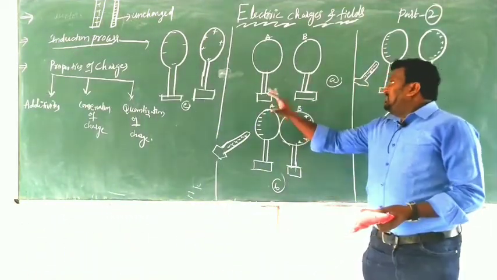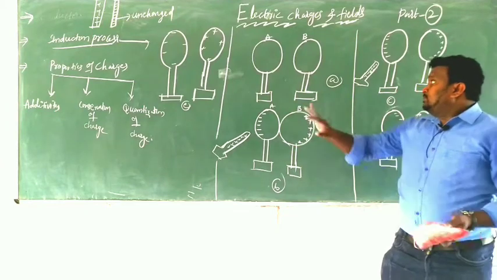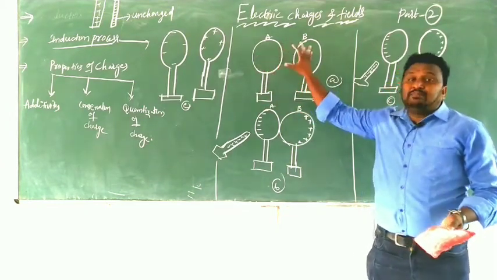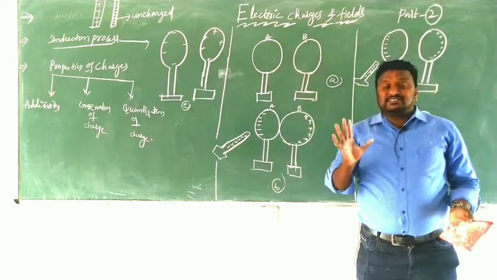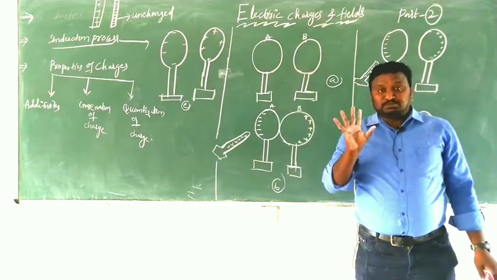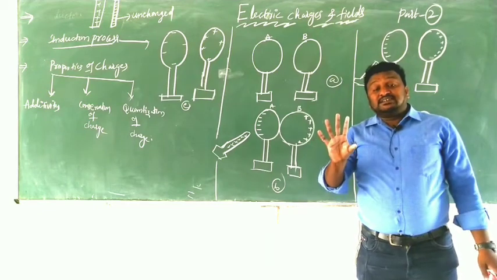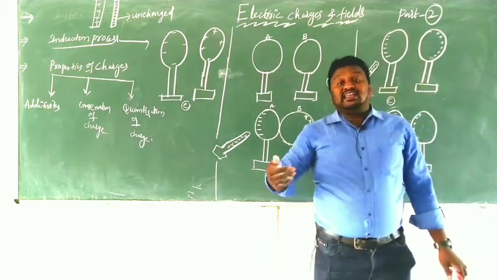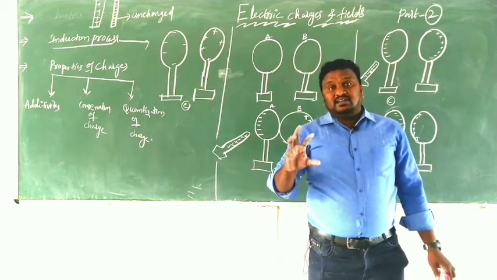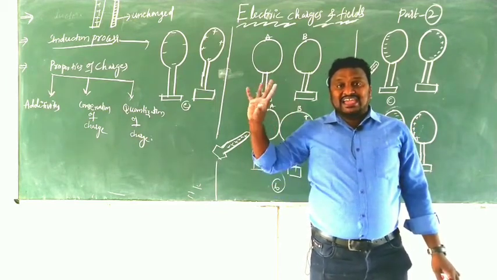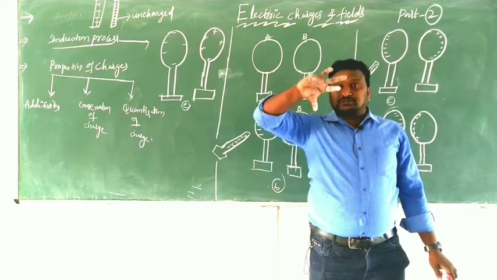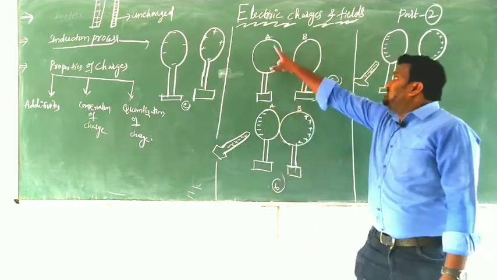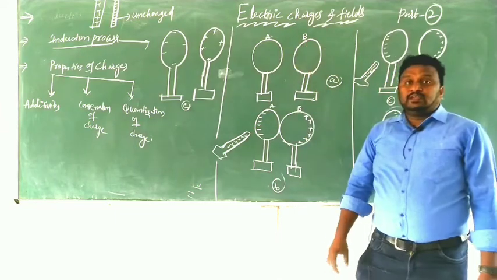Here in figure A, we have taken A and B. A and B are two metal spheres. Metal spheres are nothing but, as I already told you, all metals are taken as conductors. That's why we have taken two conductors A and B, in the shape of spheres. They should be named A and B.